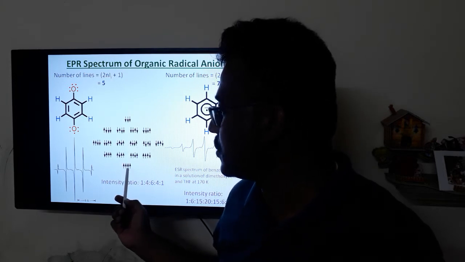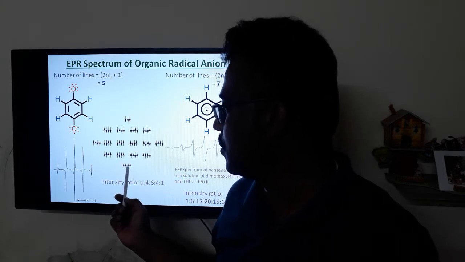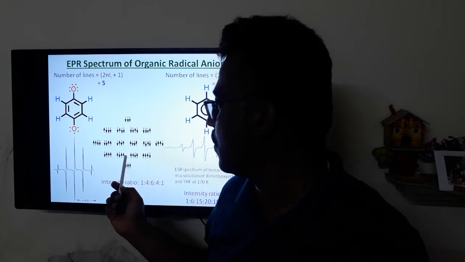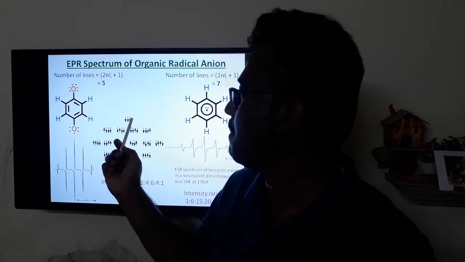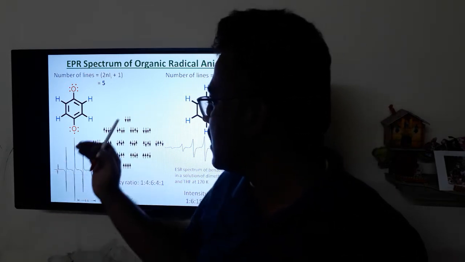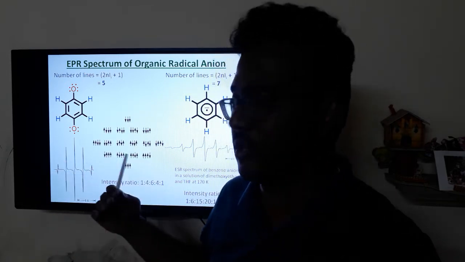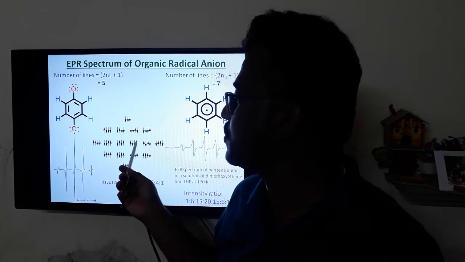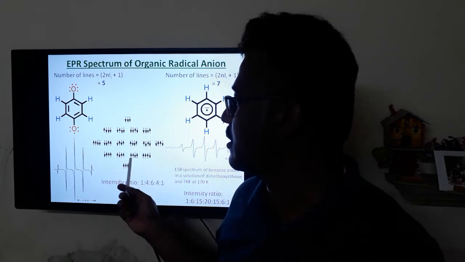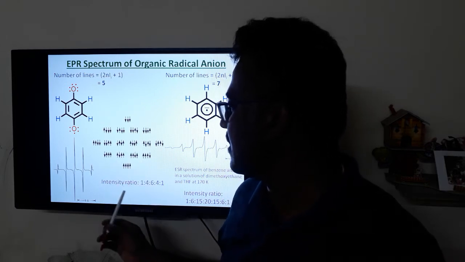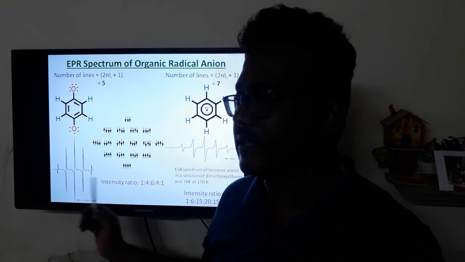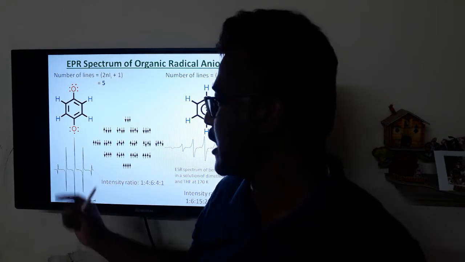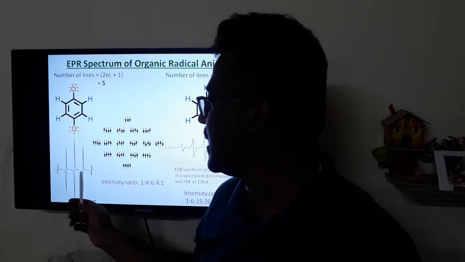Here m is equal to plus 2, then plus 1, 0, minus 1, minus 2. Because of the population, the center one is 6 times more populated than the top and bottom. So the intensity will be in the ratio of 1:4:6:4:1 with only one A value. All of them are equally spaced here.